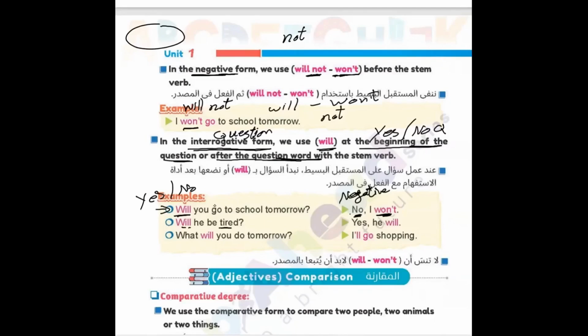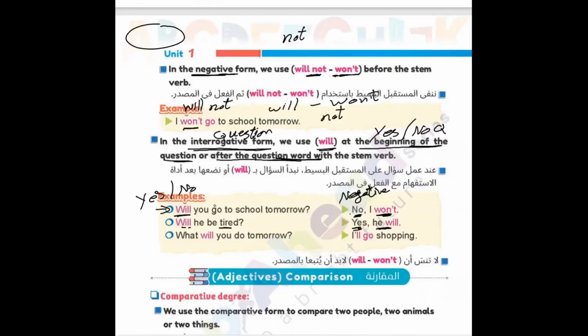Will he be tired? Will he be tired? I'm asking if he will be tired. Yes, he will. Here, the answer is yes. So it's interrogative, affirmative. If it's affirmative, the sentence also should be affirmative, without any "not." So yes, he will.